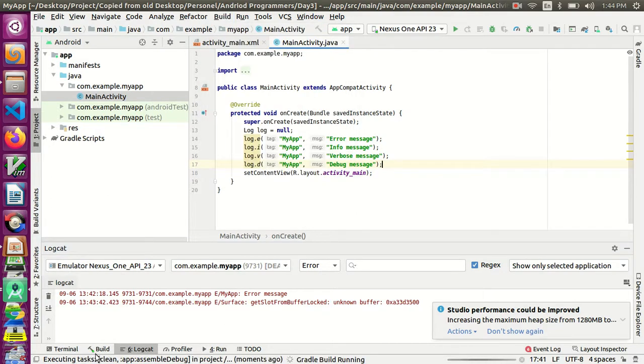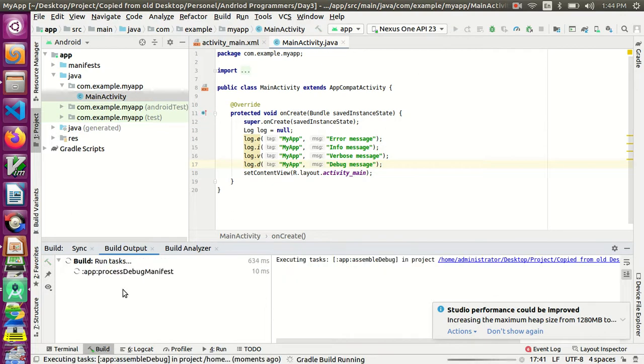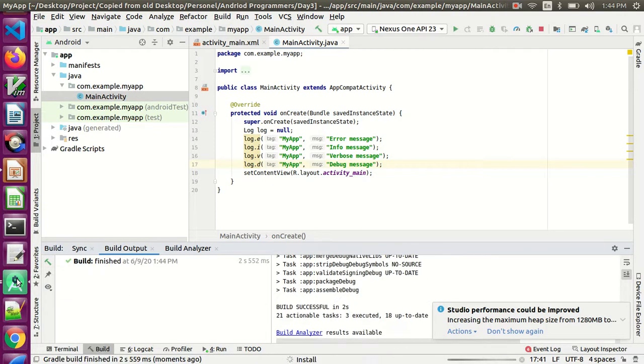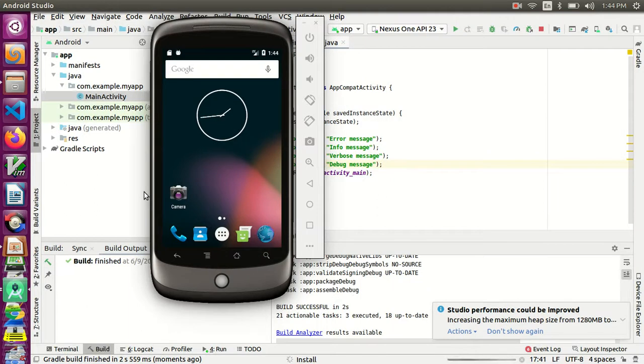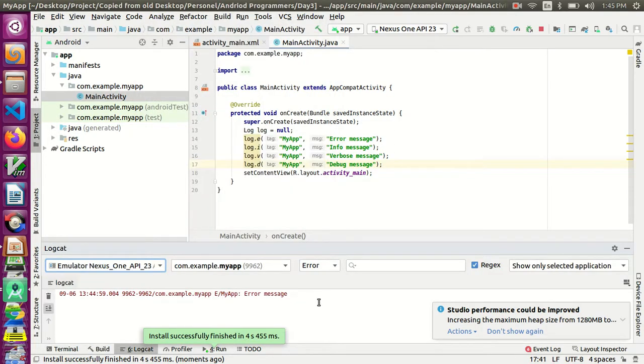So you can see, you can switch it to build. Build is successful, and now I will run it. Install is finished, and you can see that log message, since we have added log message in the on create, so it has created the error message because we have selected only error. You can see the time is 13:44:59, that is current time, so it is not the old message.